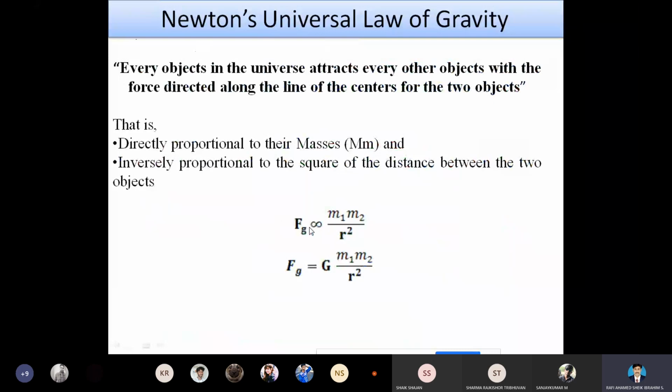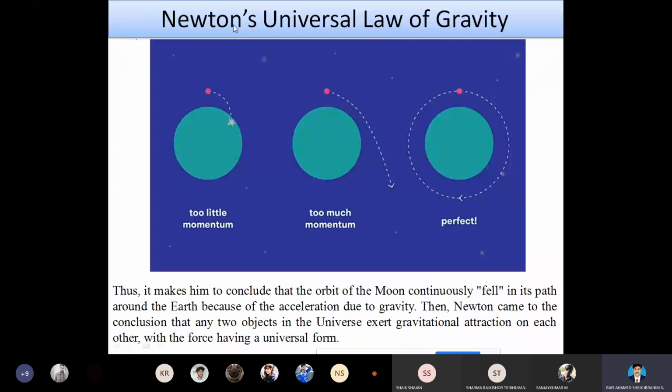So this is also the assumption. This assumption we have already seen. Here we first mentioned too little momentum, here too much momentum, and the perfect one. So what do these three pictures narrate?